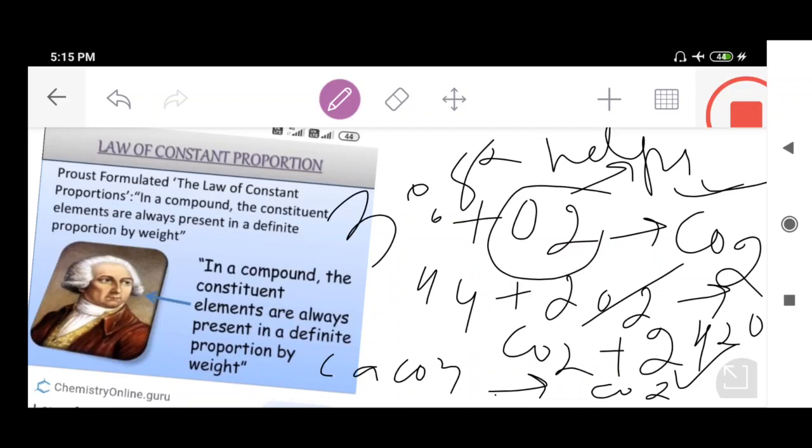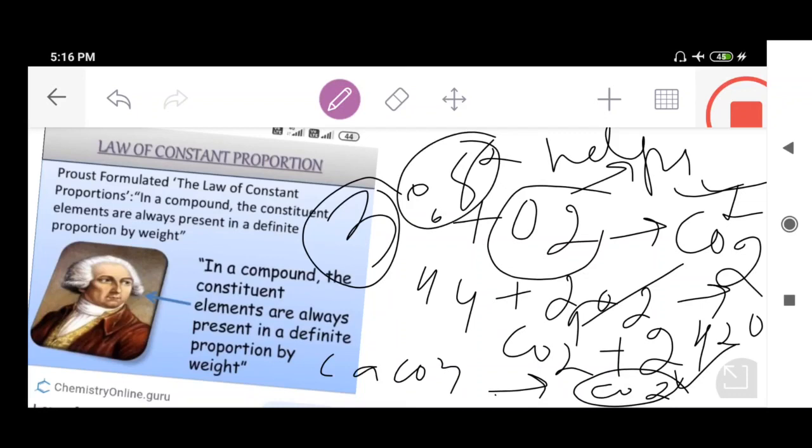And it has been observed that each sample of carbon dioxide gas obtained by the above methods contains carbon and oxygen in the ratio of 3:8. That means 3 grams of carbon have joined with 8 grams of oxygen, and then carbon dioxide gas has been formed. So this is in accordance with the law of definite proportions. This was another example of the law of definite proportion.